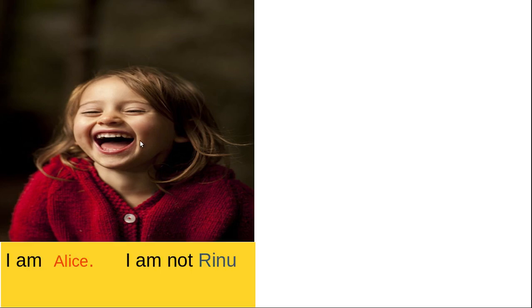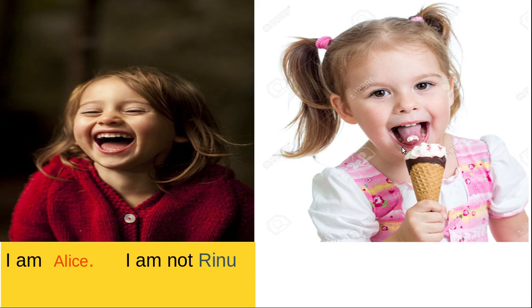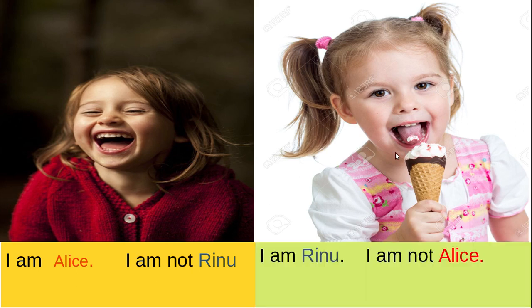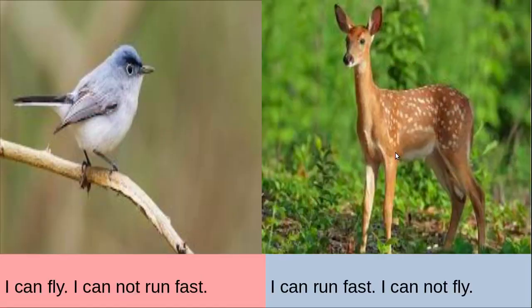What's this little girl saying? I'm Alice. I'm not Renu. Now what's this little kid saying? I'm Renu. I'm not Alice. Now again, the little bird says, I can fly. I cannot run fast. The deer says, I can run fast. I cannot fly.